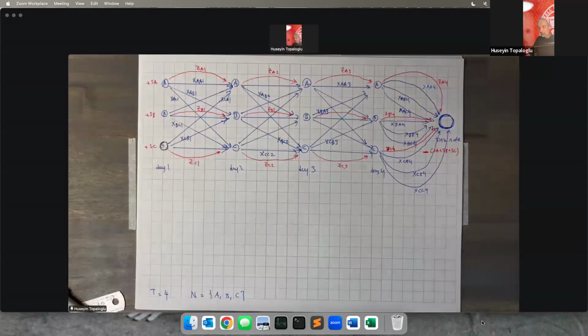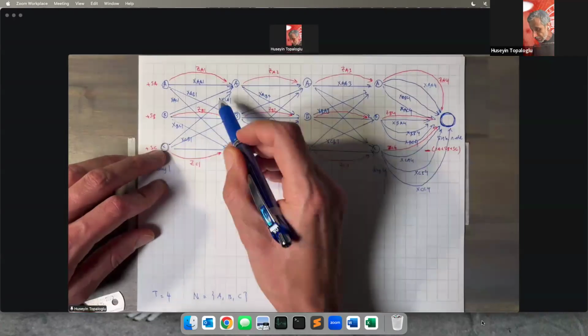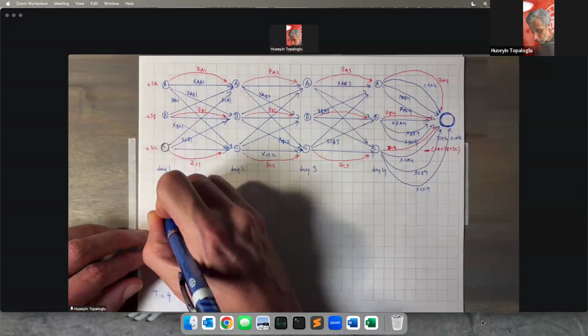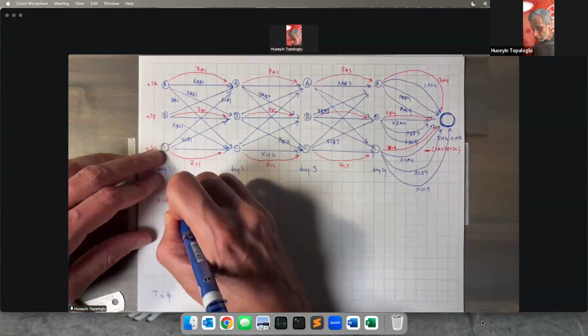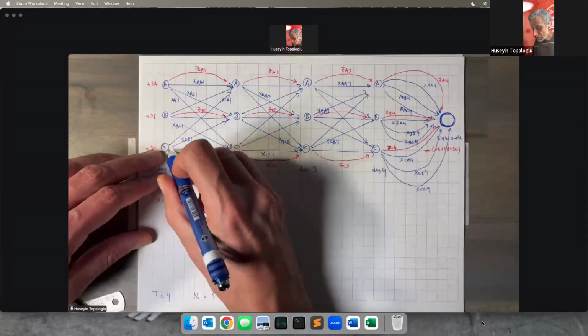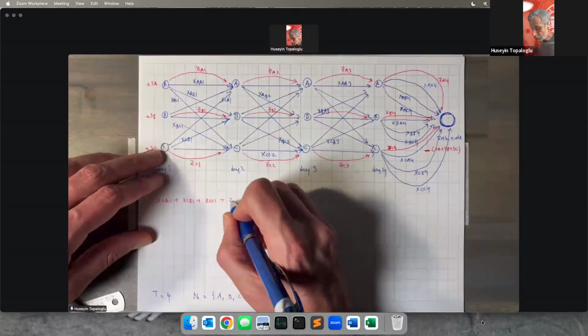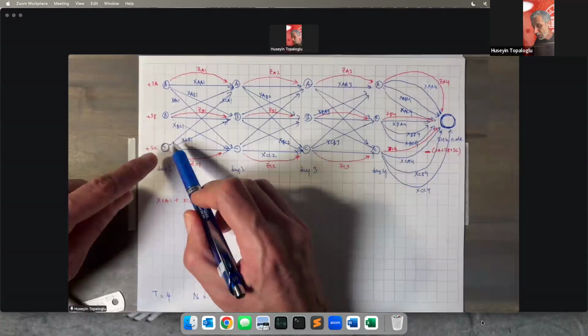What is that flow balance constraint going to say? What is the total flow out of this node? Let's write it in red. XCA1 plus XCB1 plus XCC1 plus ZC1. This is the total flow out of this node, node C on day one.